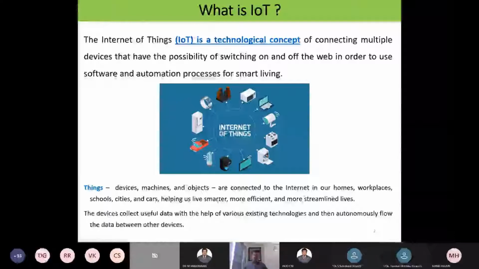What are the advantages with the devices? The devices collect useful data with the help of various existing technologies and then autonomously flow the data between other devices. You see that we have to develop such a software for flowing the data among the devices also. So that is what you see, the help of the devices.